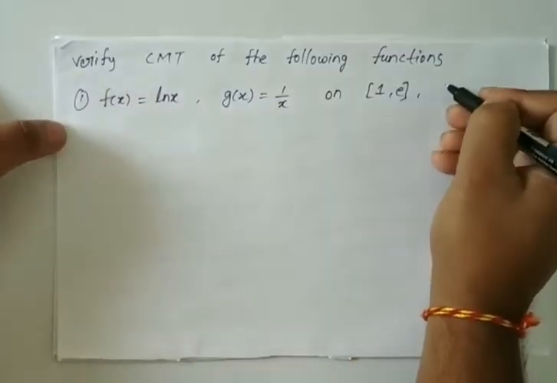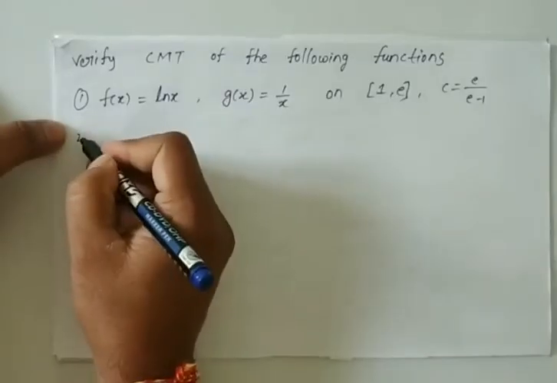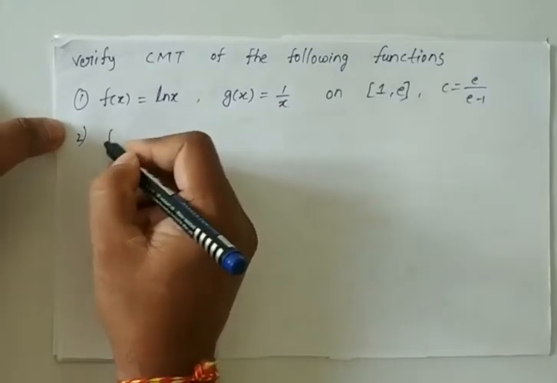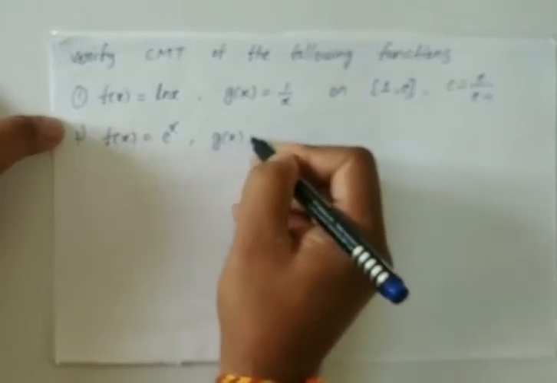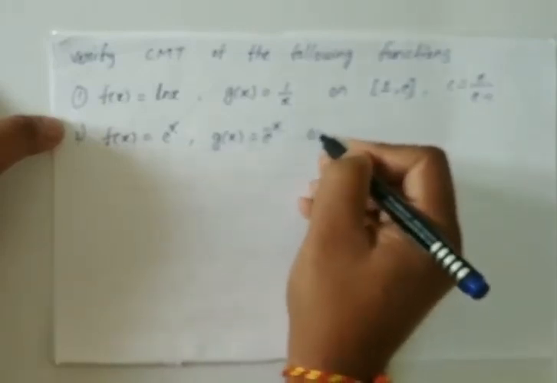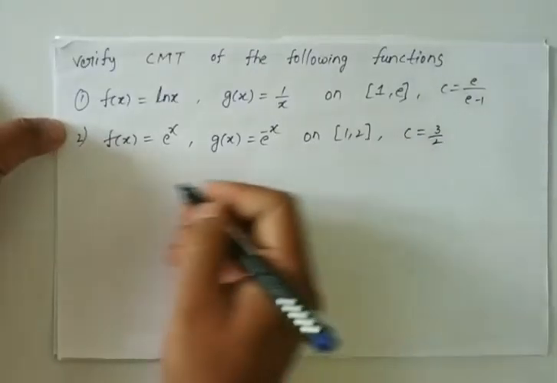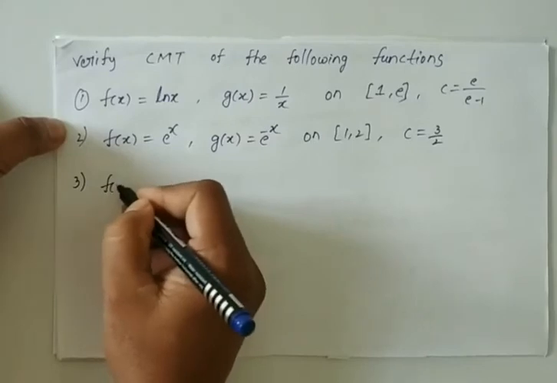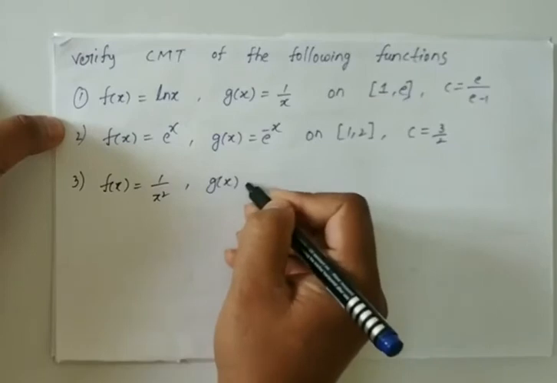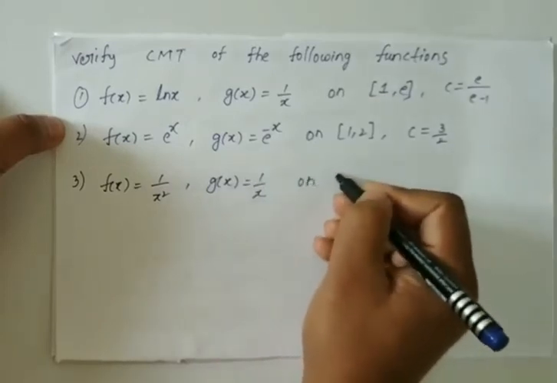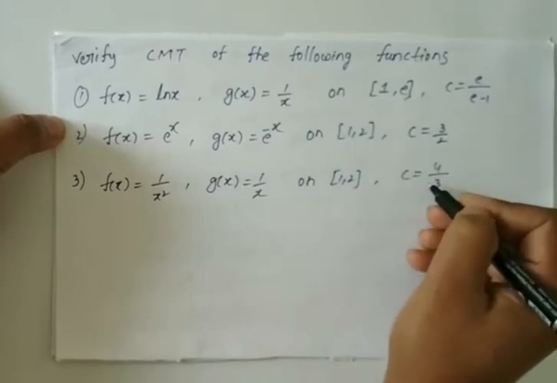So here answer is, c is equal to e by e minus 1. Second one, f of x is equal to e power x, g of x is equal to e power minus x on closed interval 1 comma 2. So here what is c? 3 by 2. Third one, f of x is equal to 1 by x square, g of x is equal to 1 by x on closed interval 1 comma 2. What is c here? 4 by 3. Okay, this is the answer.